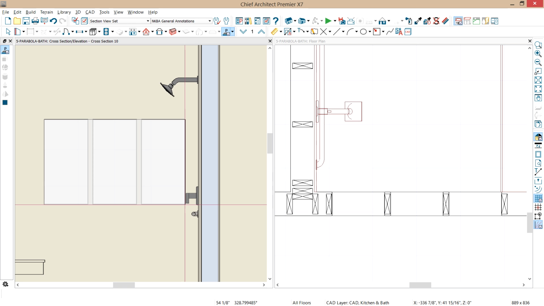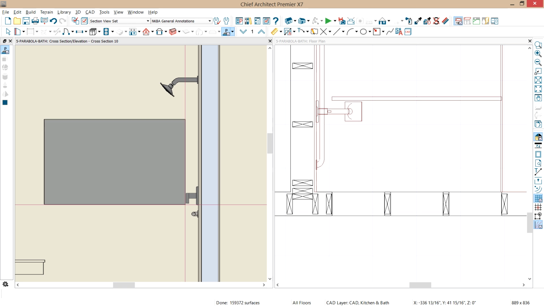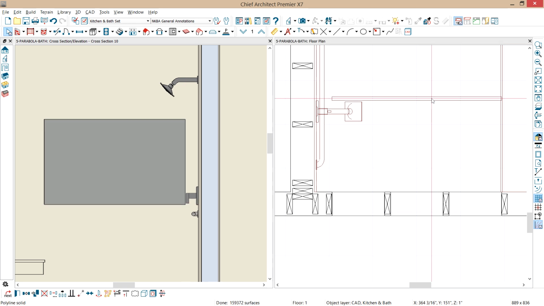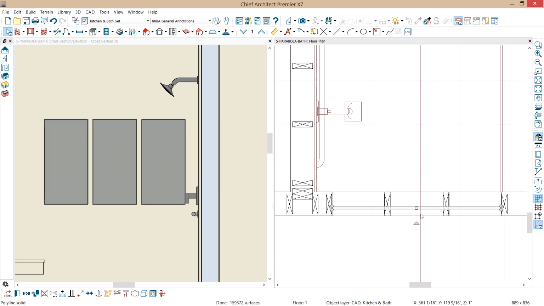And then I'm going to have to position that to be accurate in my plan view. You see where it drew it in the plan view? And let's just slide that into place down here. Sometimes you may have to pull the control key down. And I'm not going to worry too much about exactly where it goes, but I am going to try to make sure that it's positioned somewhat in the middle of that wall.